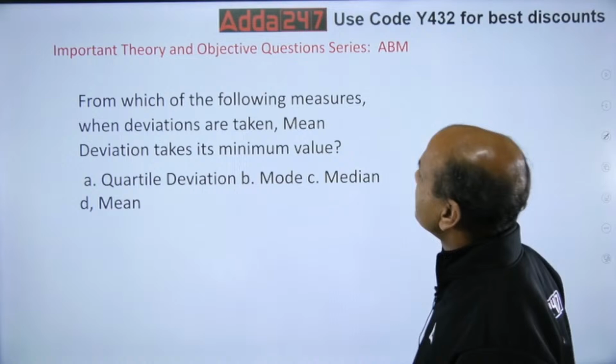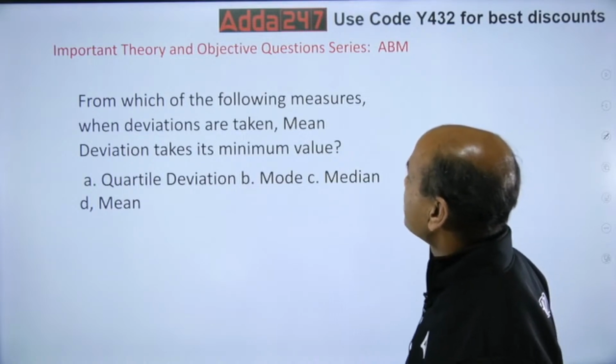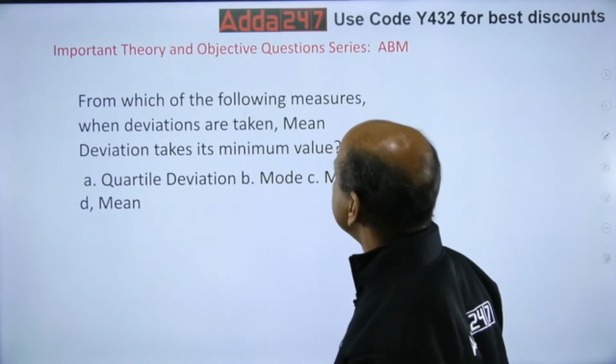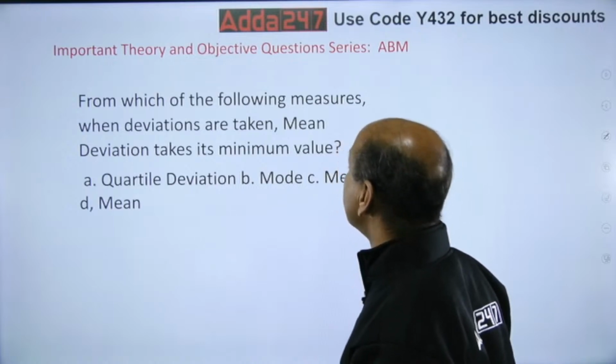From which of the following measures, when deviations are taken, mean deviation takes its minimum value?